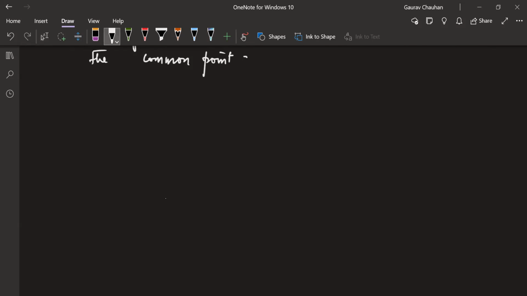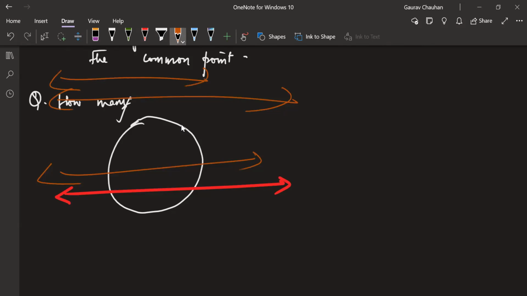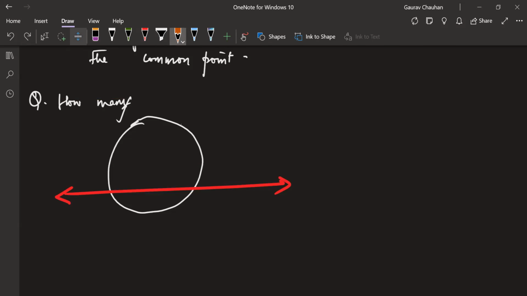So here, there is one more interesting point which we should note. Take a secant, any secant. This is a question for you to think about for a minute. I'll take this secant and draw it in red. How many tangents are there that are parallel to the secant? Think about it for a minute. Many lines I can draw which are parallel to this line, right? There will be infinite lines which are parallel to this line. But the question is, how many of those lines are tangent to this circle? You're understanding me?